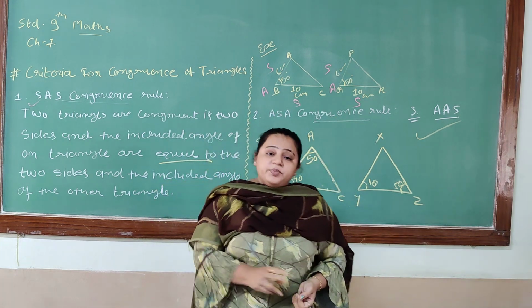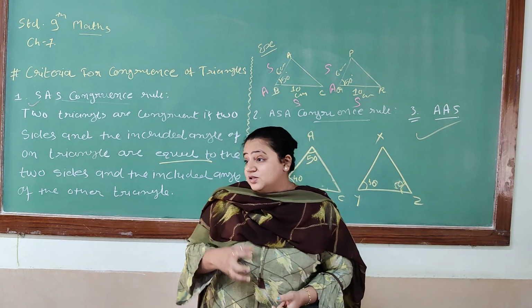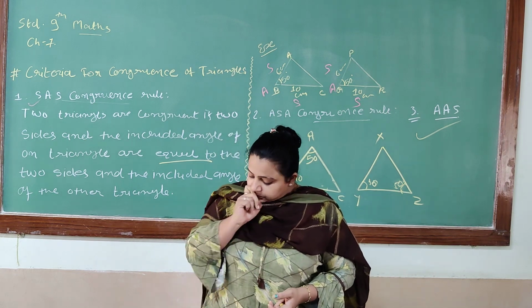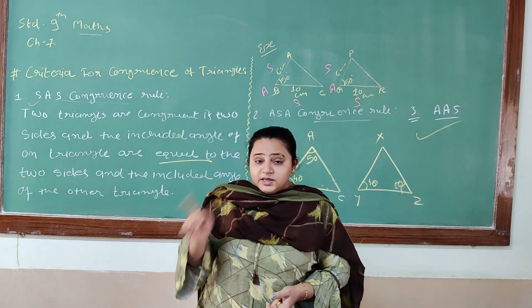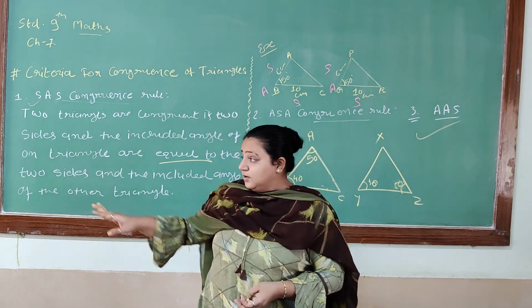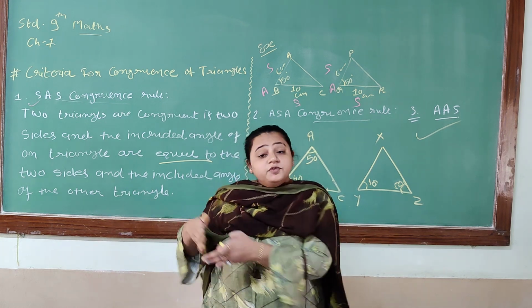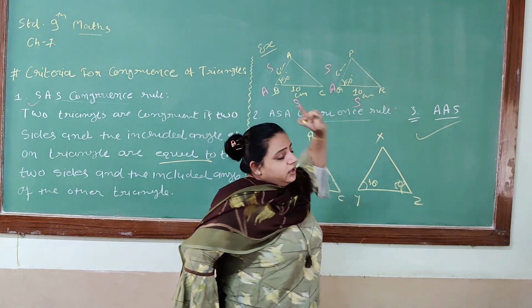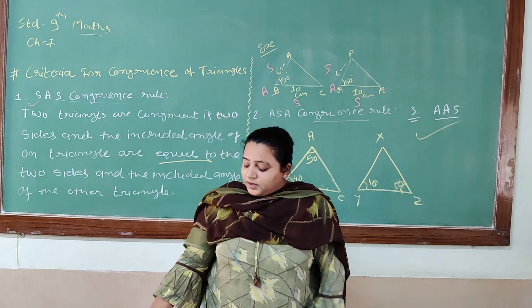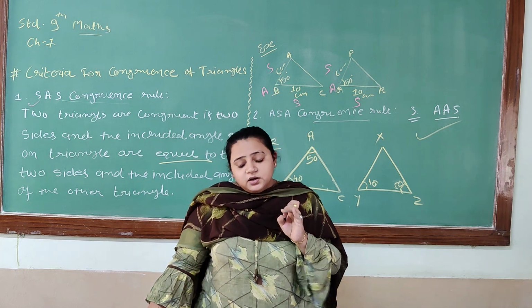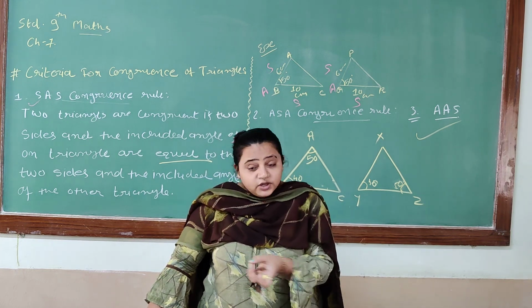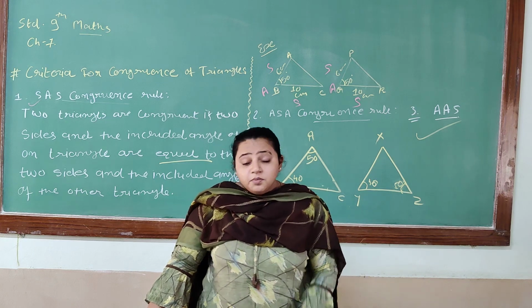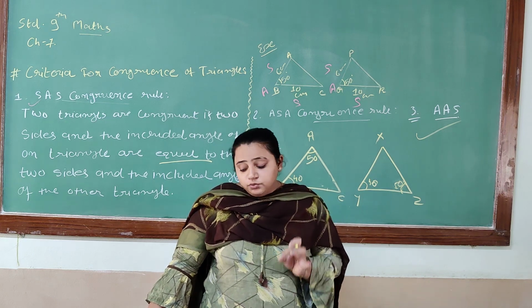In this example you can use both, because it is given that SAS rule applies, and for the other part of the triangle you can apply the ASA congruency rule. Right? Very easy, and you can solve it by yourself also. But the condition is you have to learn the theory.